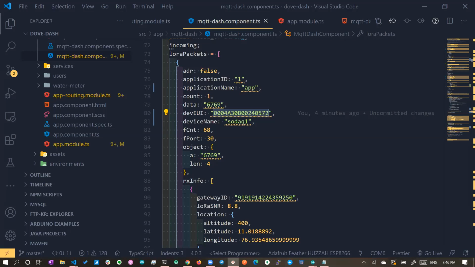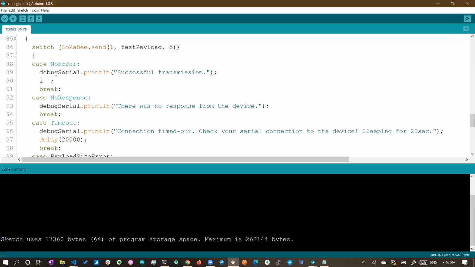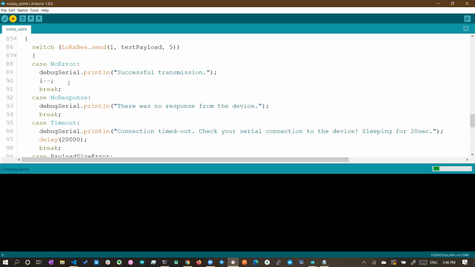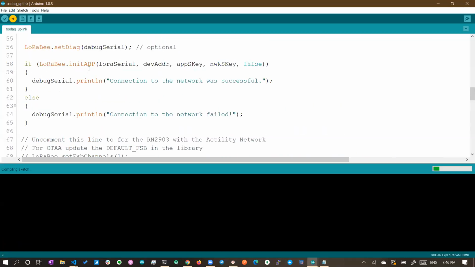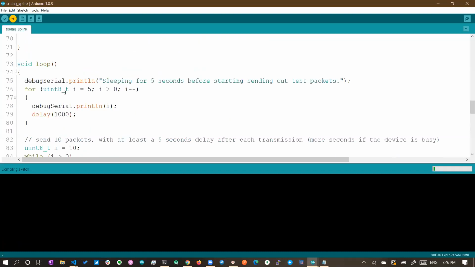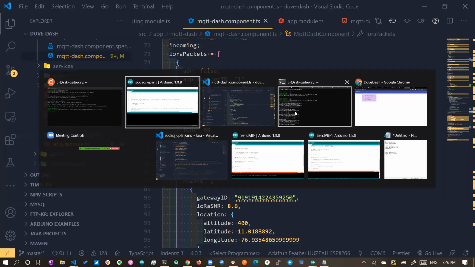Okay. So what I will do is, it is not uploading. Basically, once the code is fed into the board, it will automatically connect to the server, because we have given the command like abp.join. It will connect to the server and it can start transmitting the data. But meanwhile, I will send some mock data to show you how things will work.